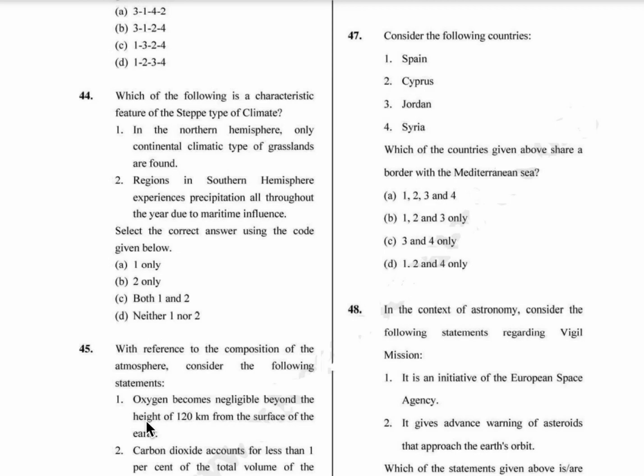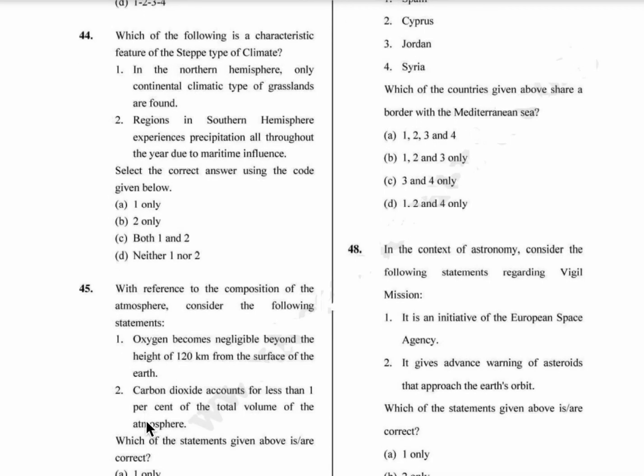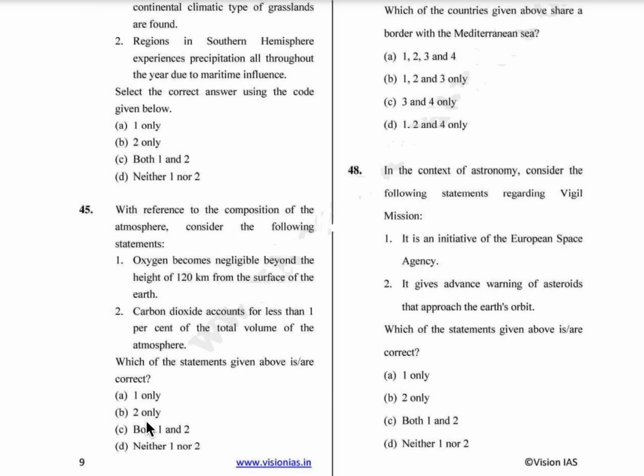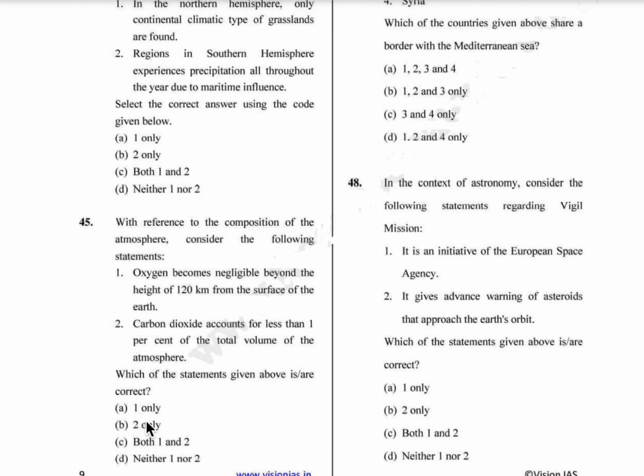45th question, with reference to the composition of the atmosphere, consider the following statements. So the first statement is oxygen becomes negligible beyond the height of 120 kilometers from the surface of the earth. Second statement is carbon dioxide accounts for less than 1% of the total volume of the atmosphere. So both these statements are correct. Option C is the correct answer.